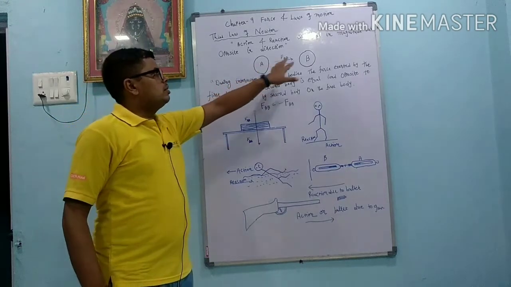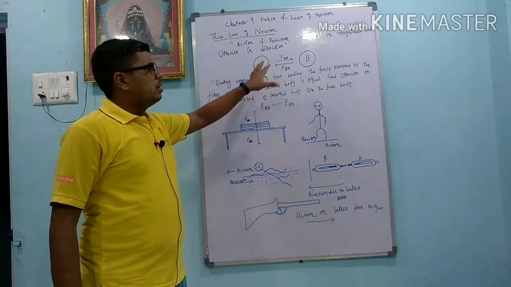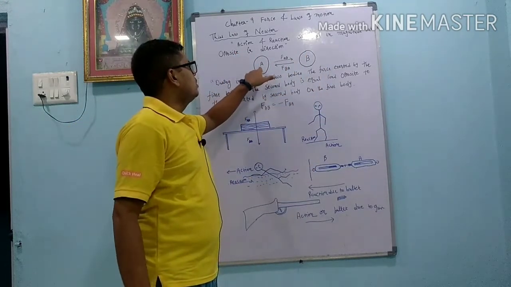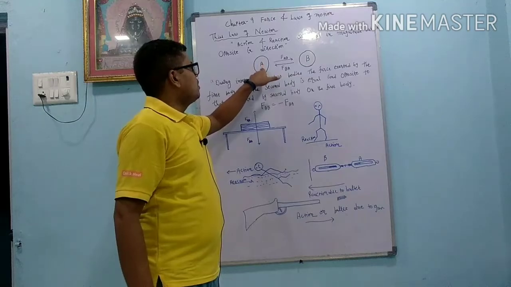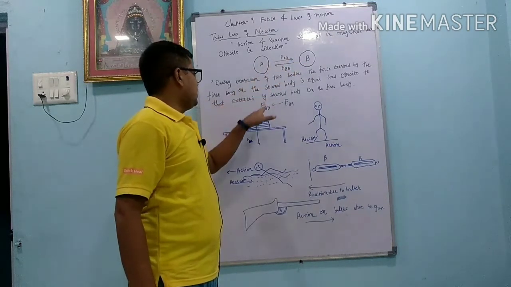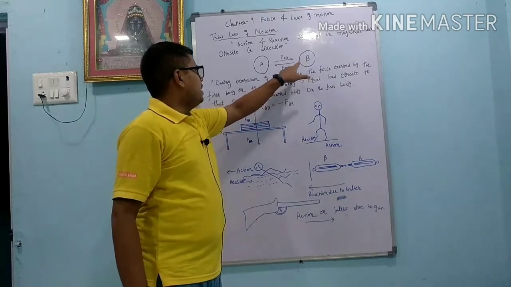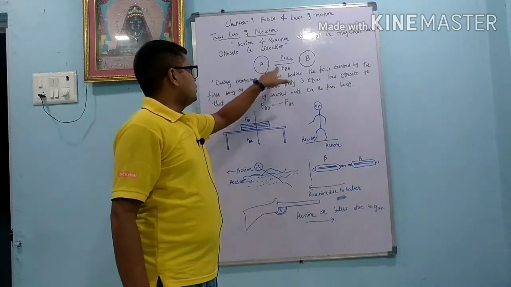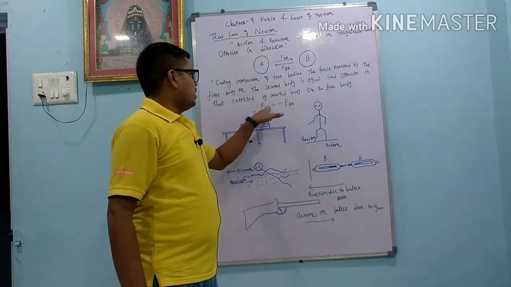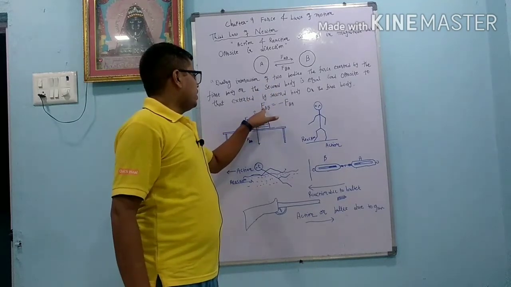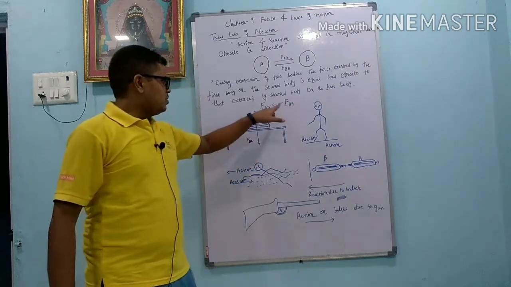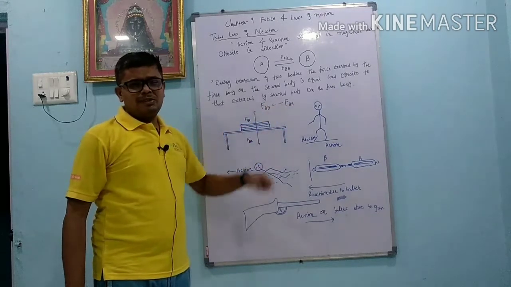To understand it, we take two balls or two marbles, and these two marbles are coming nearer to each other. At that time, marble A applies a force on B, which we represent here as FAB, and marble B applies a force on A, which we represent by FBA. Both are equal in magnitude, so we write FAB equals FBA, but they are in opposite direction, so because of that we write a minus sign.